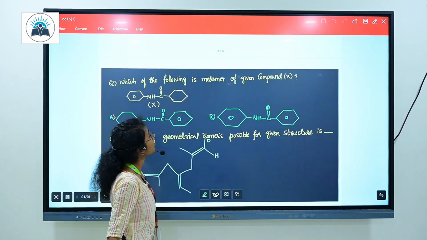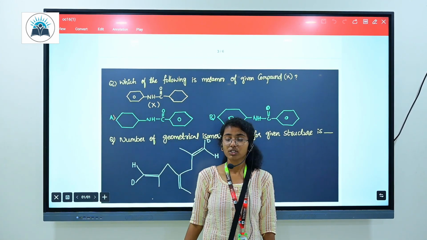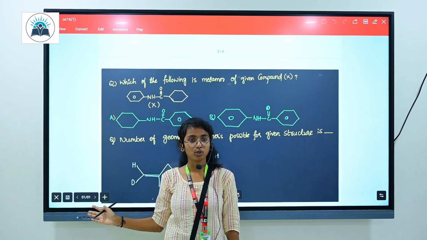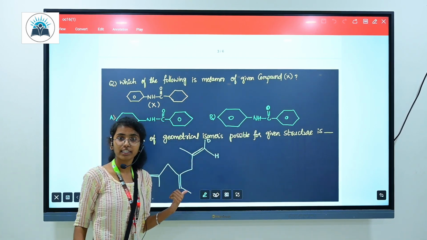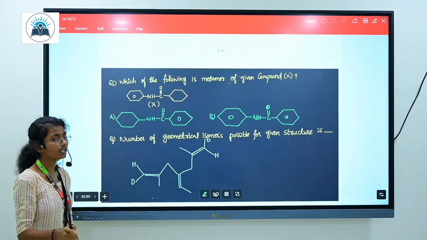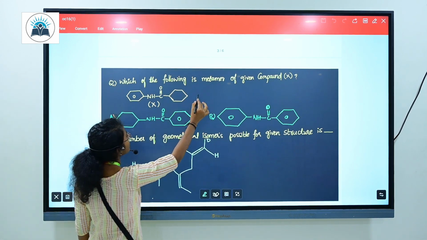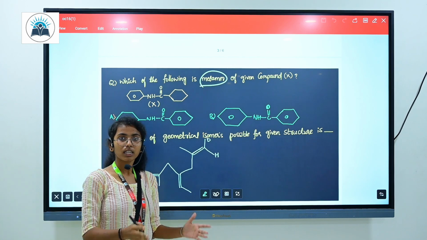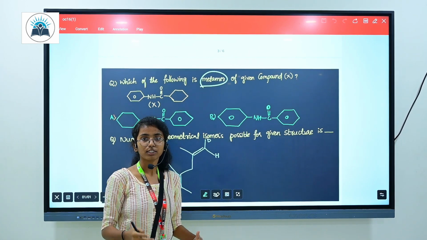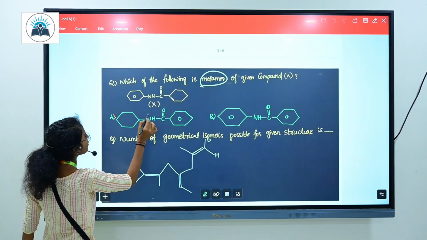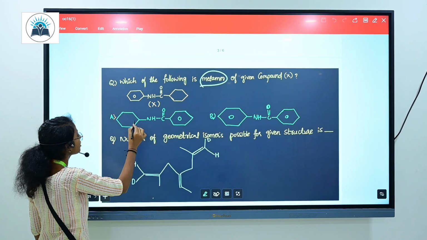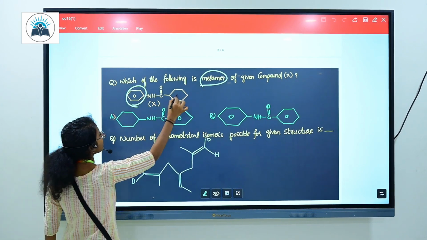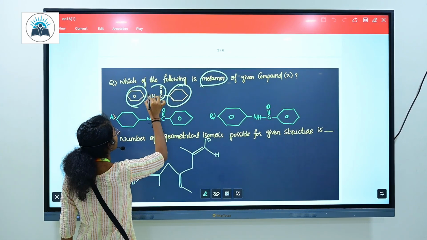And next one is about metamerism, which belongs to structural isomerism. This is a 5-star rated topic and a high voltage question also. Metamerism is nothing but compounds which have the same molecular formula, but the chains are different. We just have to observe that the chain will be different but the molecular formula is the same.